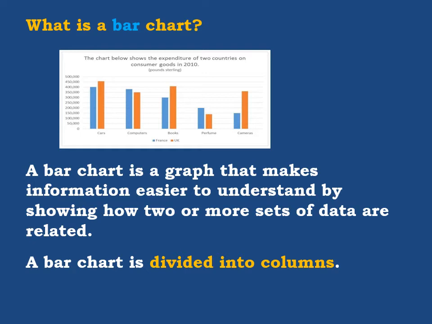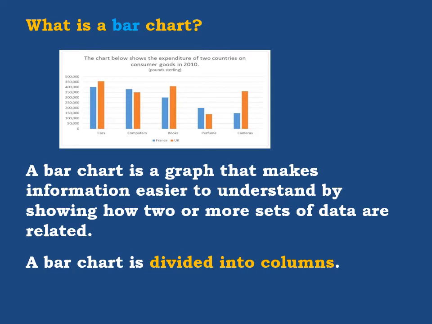All right. Now, there is something else which is important we have to look at, which is the title of the bar chart. And not only when we talk about bar charts, but also when we talk about pie charts and line graphs, we have to look at certain information in the graph. So the title is very important.